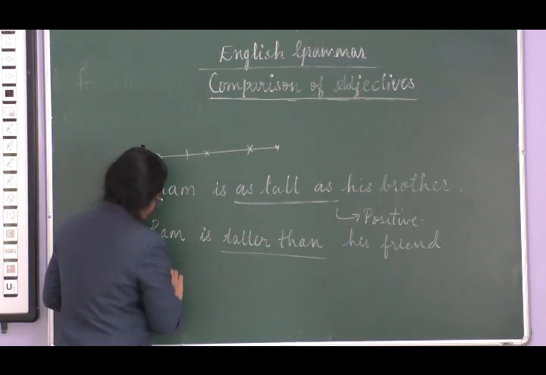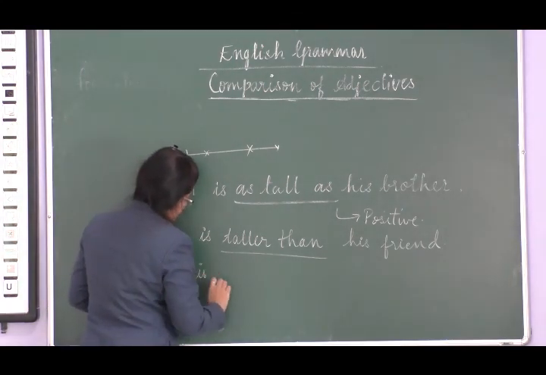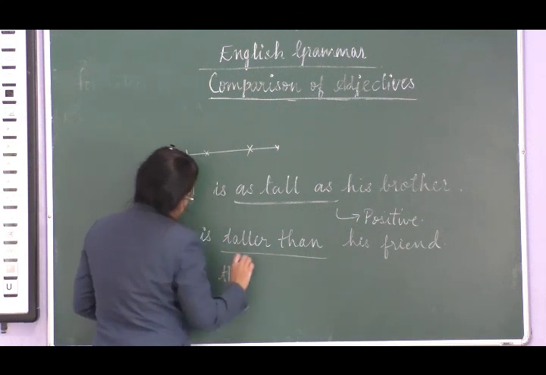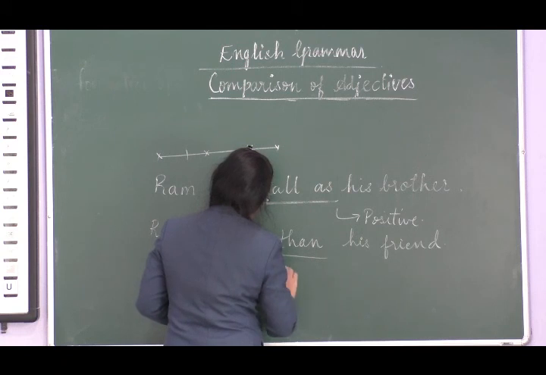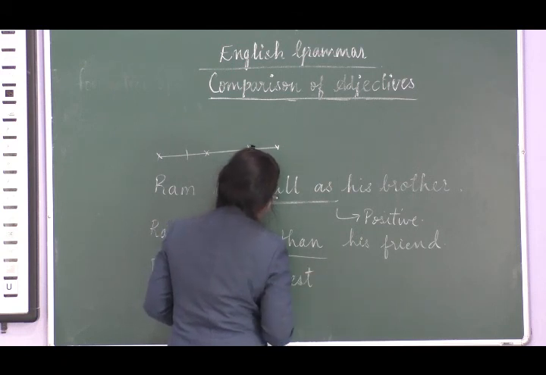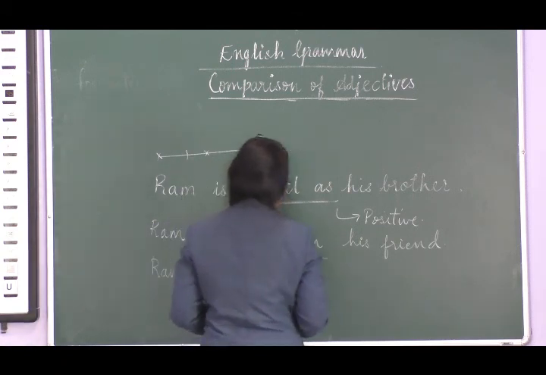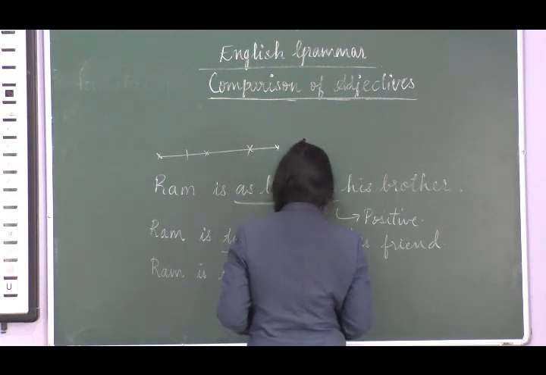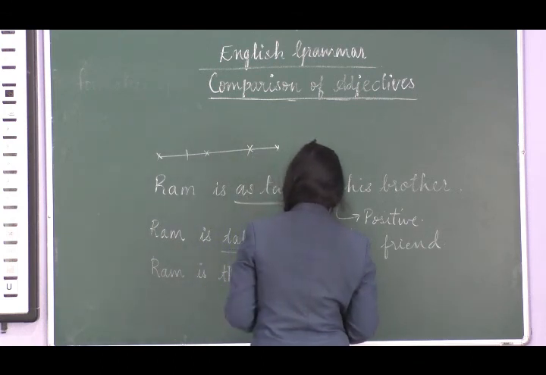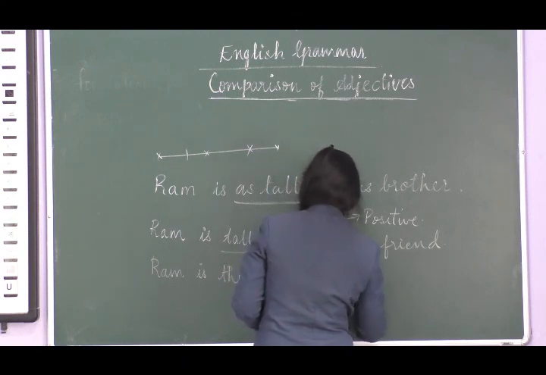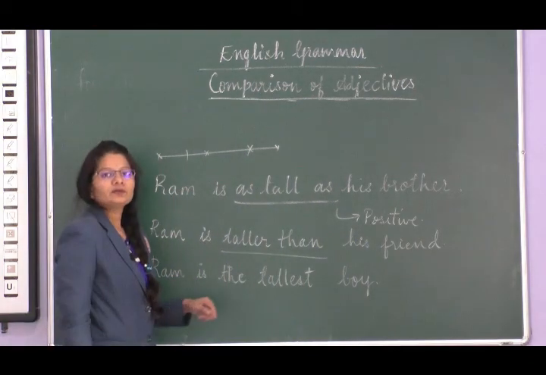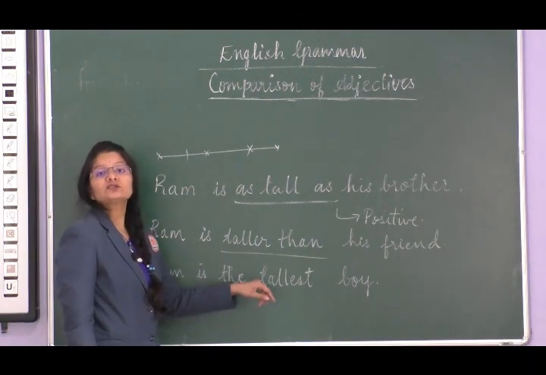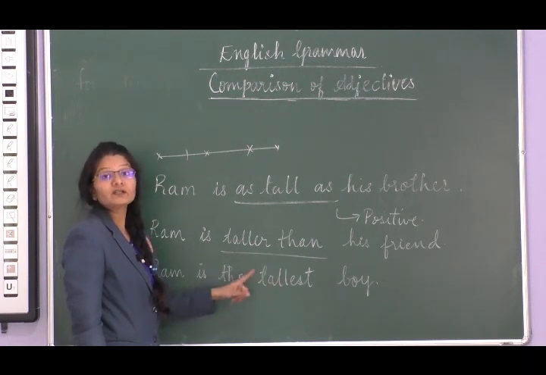Then Ram is the tallest boy, the tallest.